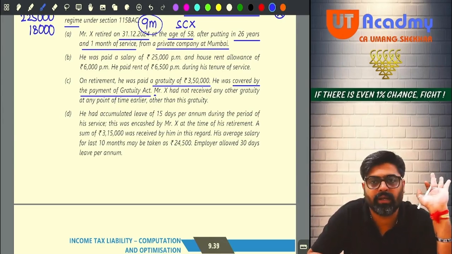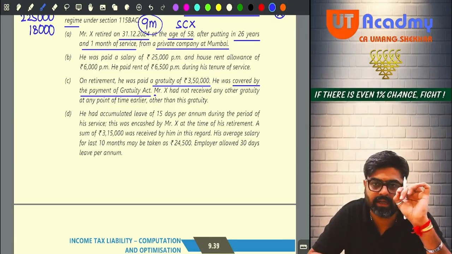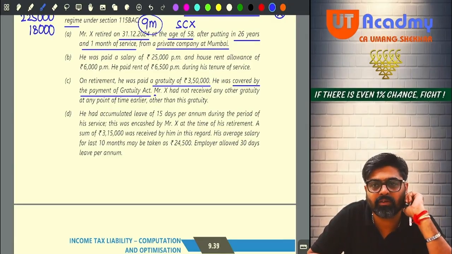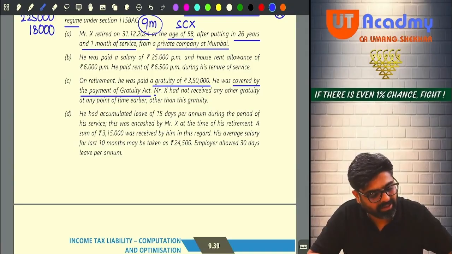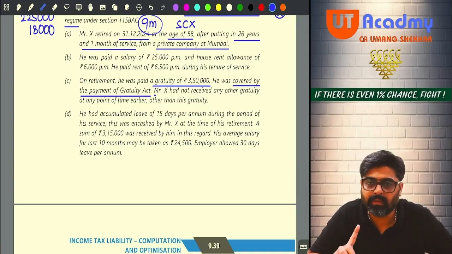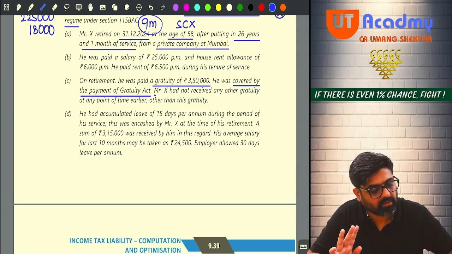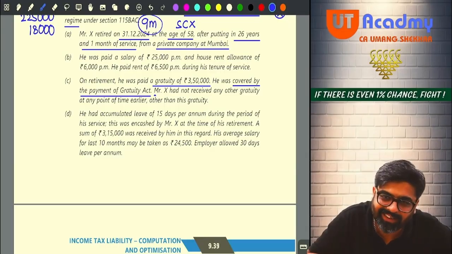No. So ignore the 27th. Take only 26. So 15 by 26 into 26, into last drawn salary of 25,000 only. Can I say 25,000 into 15 will be 3,75,000 divided by 26 into 26? You are going to get 3,75,000 only.